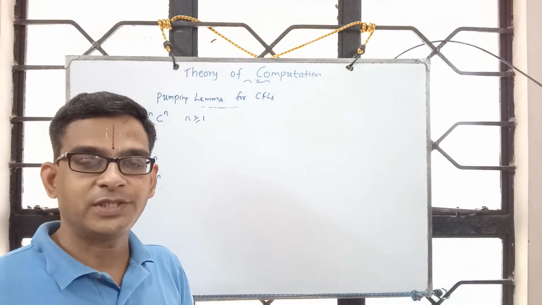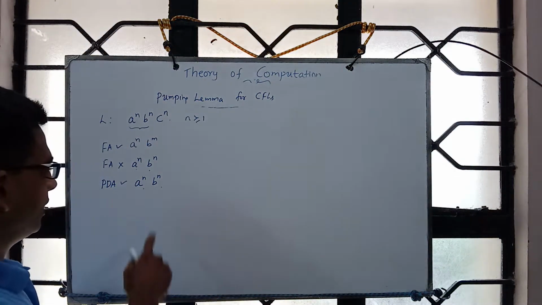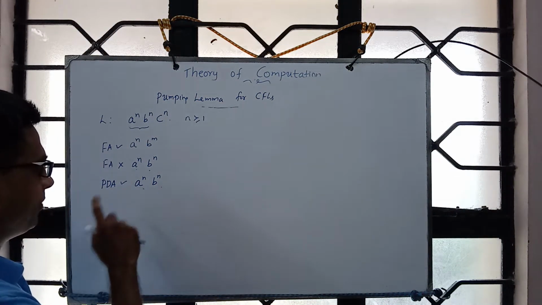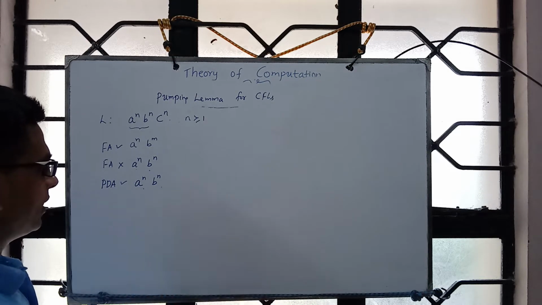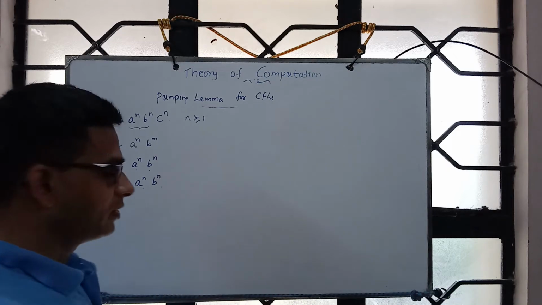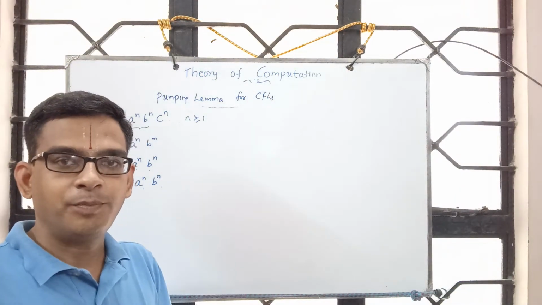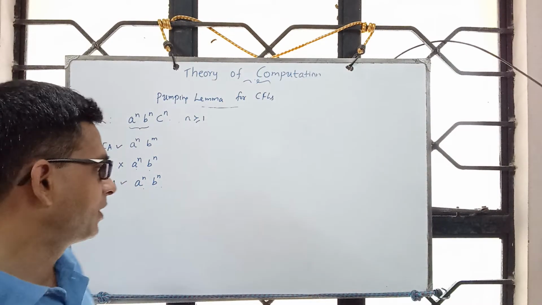We do not have information about the number of A's and the number of B's, because when we start reading B, we perform pop, and we do not have any other storage. So you cannot simultaneously pop and also push B, that's not possible.